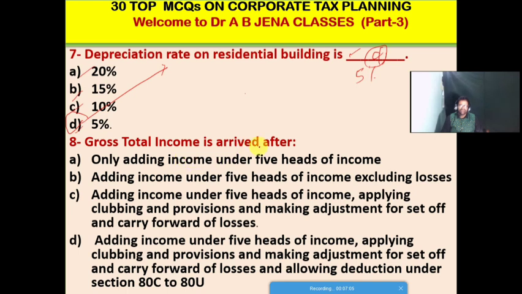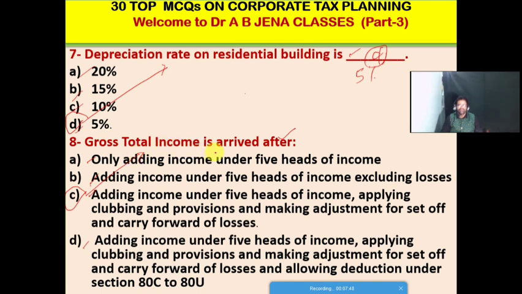So next one MCQ, gross total income is arrived after what? A, it's only adding income under the 5 heads of income. B, it's adding income under 5 heads of income excluding the losses. C, it's adding income under 5 heads of income, applying clubbing provisions and making the adjustments for set off and carry forward losses. D, it's adding income under 5 heads of income, applying clubbing provisions and making adjustment for set off and carry forward of losses and allowing the deduction under section 80C to 80U. Friends, so C is the right option for this MCQ.